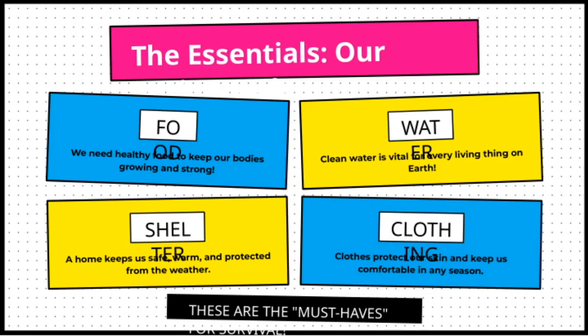Now let's talk about the essentials we need to survive. First up, clothes. Clothes are not just about fashion. They protect our skin from the elements and keep us comfortable no matter what season it is. Whether it's hot or cold outside, the right clothing helps us stay safe and feel good. Next, we have shelter. A home provides us with safety, warmth, and protection from weather conditions like rain, wind, or extreme temperatures. It's our personal space where we can rest and feel secure.